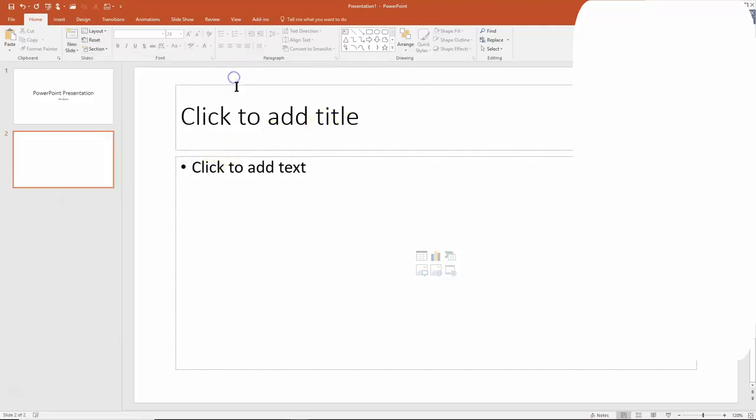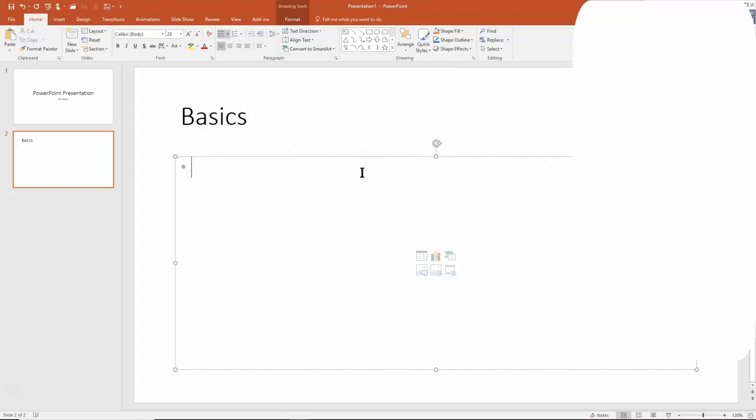Now, I like the layout of this slide. So we'll say basics. And then in this presentation, we're going to talk about those things. We'll talk about the tour. Now you see how this slide will already have the bullet list built right in. And then I'll show you how to add bullet lists to your own slides as well. Talk about adding slides.